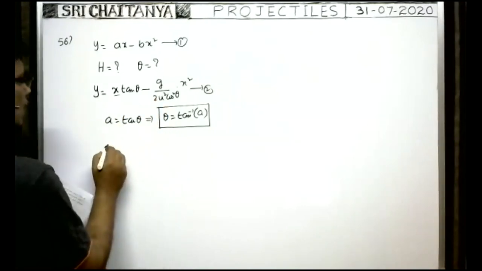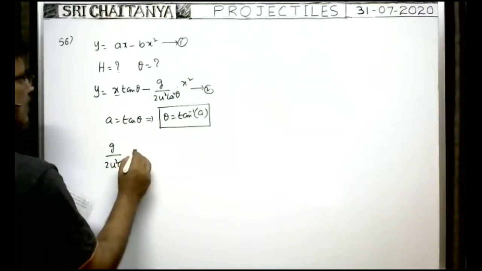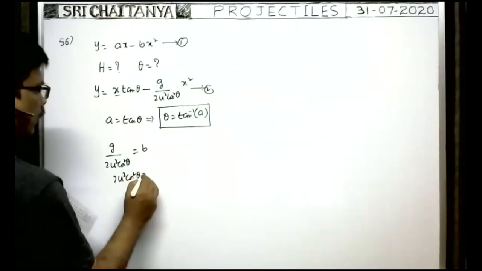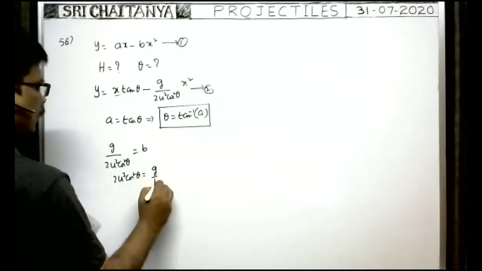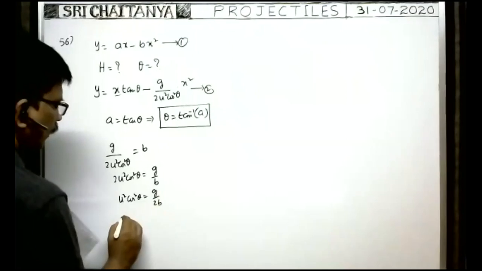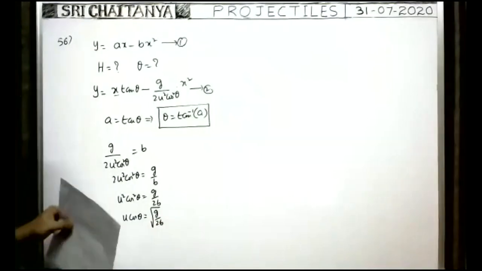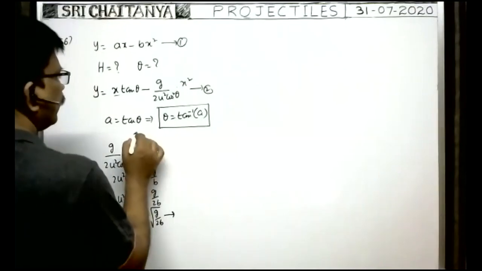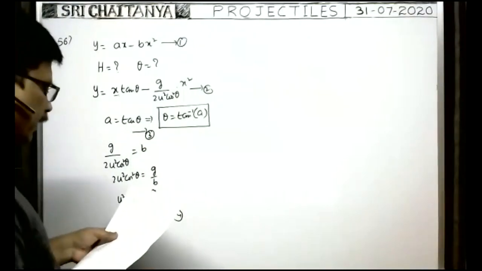Next, you see g by 2u square cos square theta is equal to b is given. From this, 2u square cos square theta is equal to g by b, or u square cos square theta is equal to g by 2b, or u cos theta is equal to root of g by 2b. So u cos theta value is known.